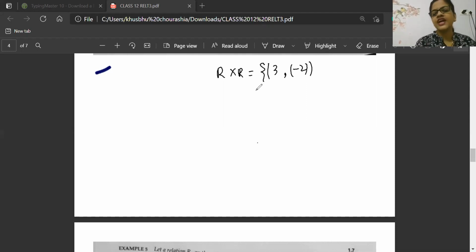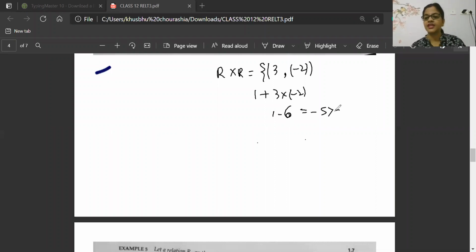Okay, is it going to satisfy the relation 3 into minus 2? That is 1 minus 6, and 1 minus 6 is minus 5. It will never be greater than 0. Harni Bala is telling no, auntie. It will never be greater than 0. Okay, so you are not going to pick it.